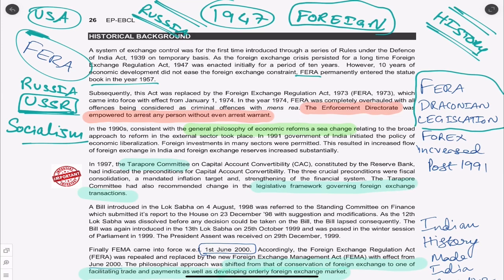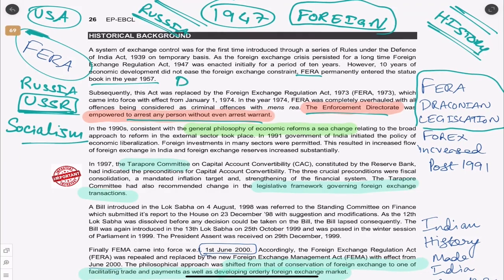See, in FERA the problem is that whatever you do, it is an offense. FERA was like that. So foreign exchange or foreign transactions were generally considered criminal. The Enforcement Directorate was so powerful they could arrest any person without even an arrest warrant. So FERA basically did not encourage foreign trade. Simple. For you to understand, FERA did not encourage foreign trade. They said we don't want foreign trade. You should know this very well. And that was because we were in socialism.